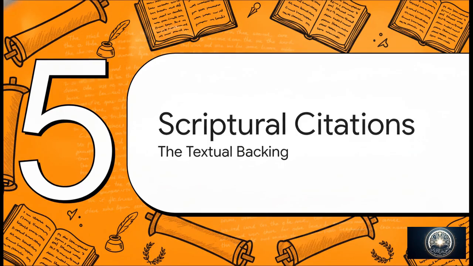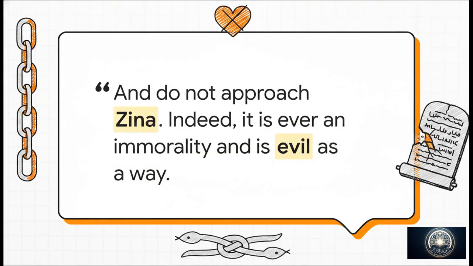Finally, Section 5. Scriptural citations and context, the textual backing. The source material cites 2 specific verses to really ground this terminology in its original scriptural context. The first quote reads, "And do not approach zina. Indeed, it is ever an immorality and is evil as a way." Notice how this citation directly utilizes the terminology from category number 1. It shows us exactly how the word functions within the source text as a strict prohibition.